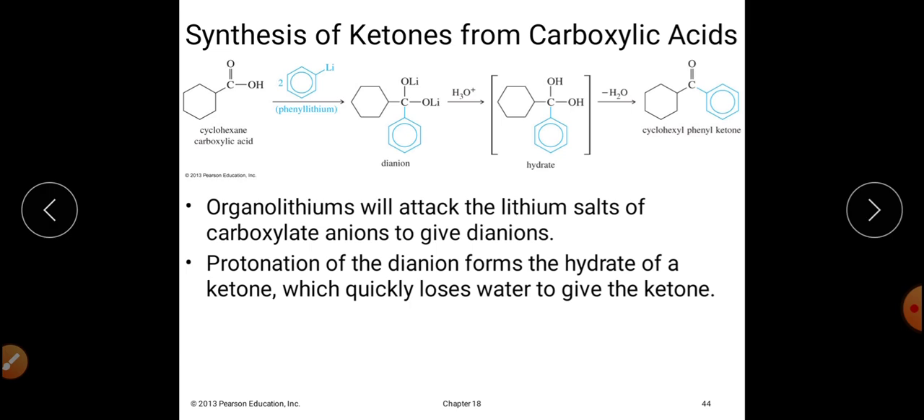So this is the method by which we can convert the carboxylic acid first into a dianion, and the dianion will get converted into the hydrate, which on losing the water molecule will get converted into cyclohexyl phenyl ketone. So this is the method by which we can convert carboxylic acid into ketones.